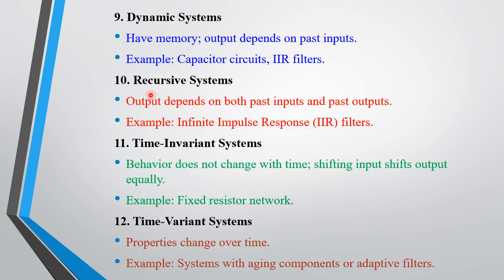Again, a dynamic system has some memory. The output depends on past inputs. Recursive means both past inputs and past outputs are used. Time invariant means the behavior does not change with time. Time variant means the properties change over time; it varies with time. Examples: a system with aging components, or adaptive filters.